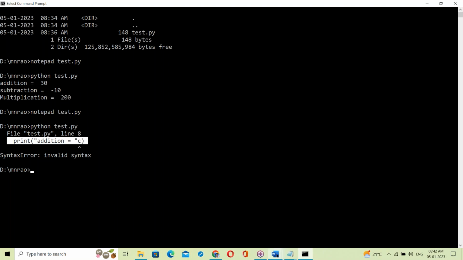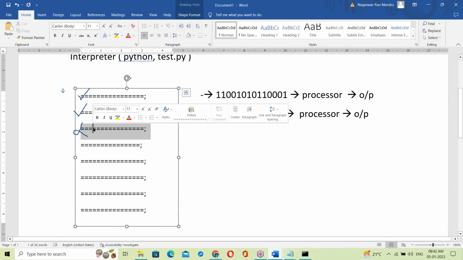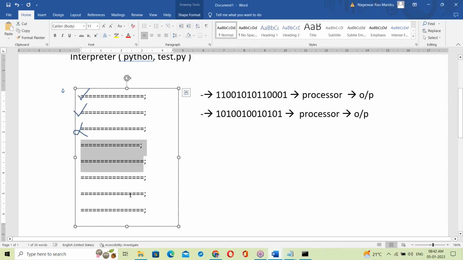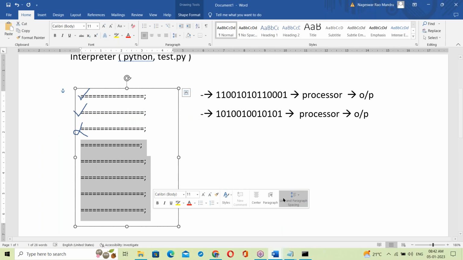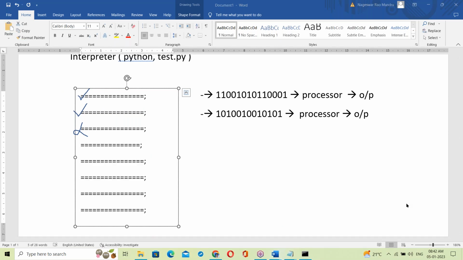So if any error comes, the interpreter stops. It won't go to the next statements. Any error comes, it simply stops here.